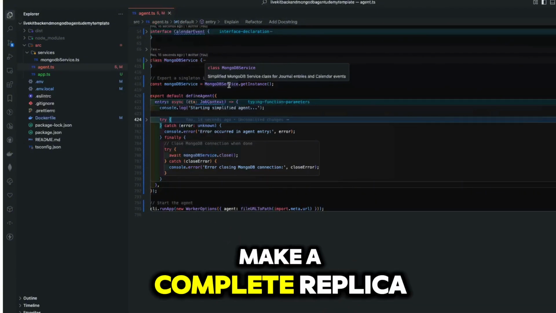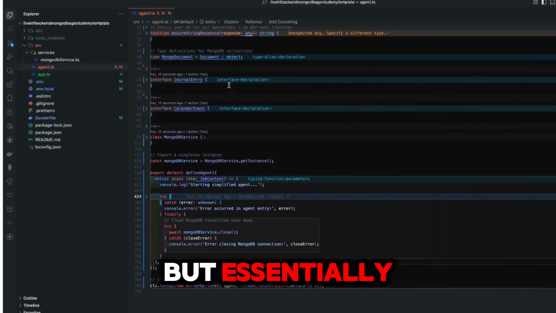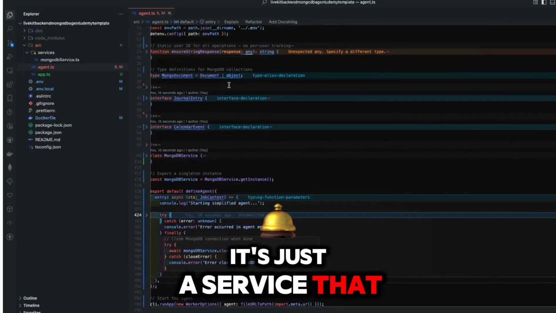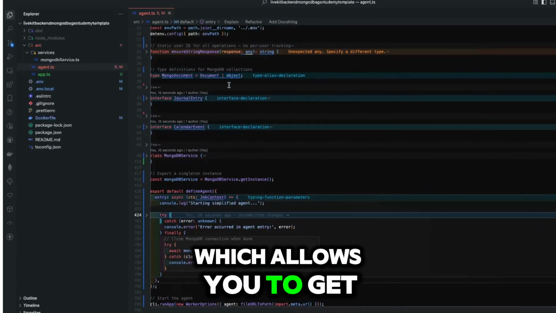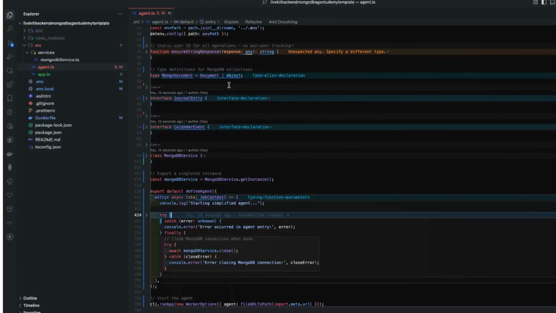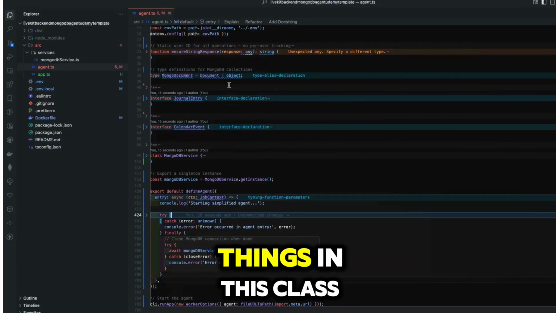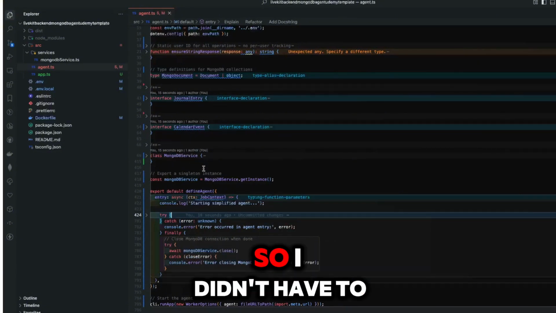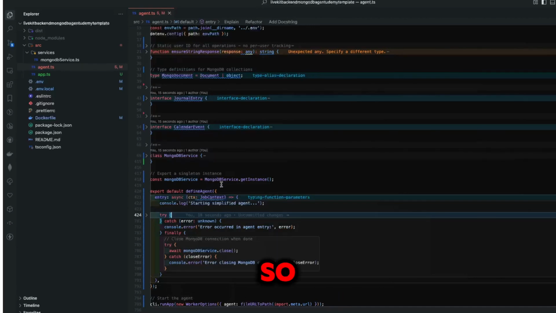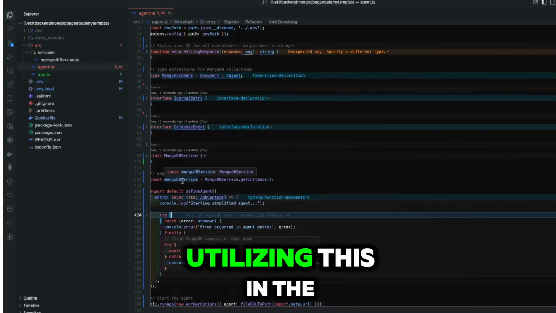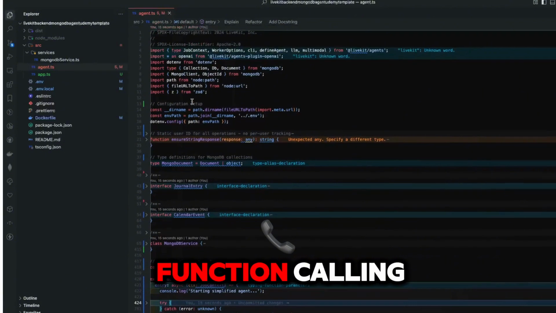You don't have to make a complete replica of this, but essentially it's just a service that I created, which allows you to get journal entries, get calendar events, and a few other things in this class, so I didn't have to repeat myself. So this is how I'm utilizing this in the function calling.